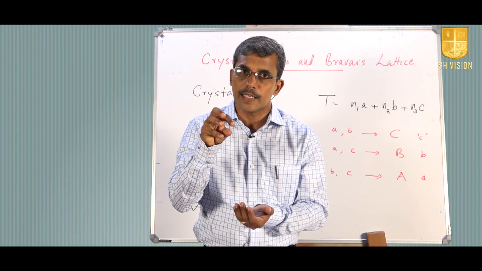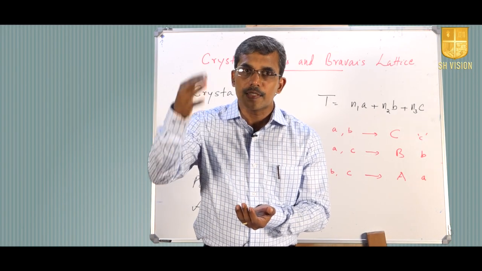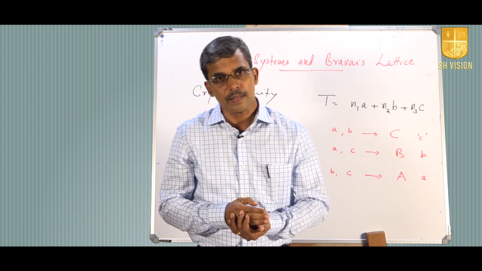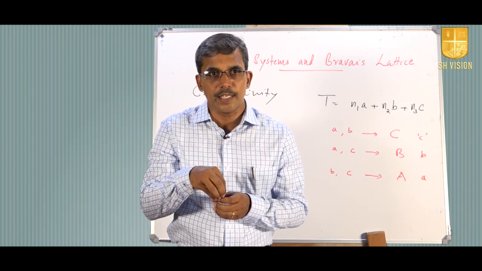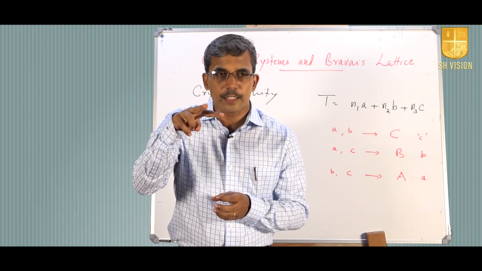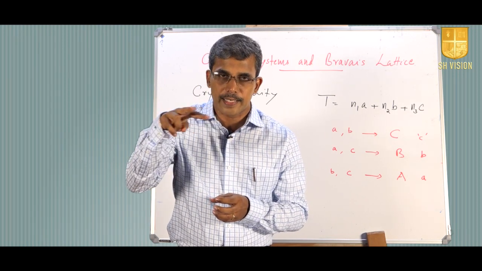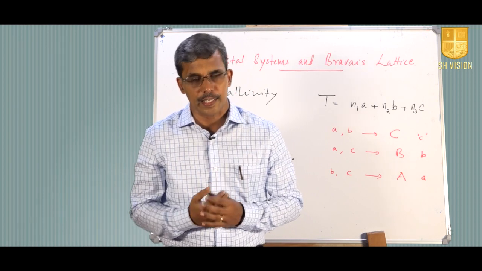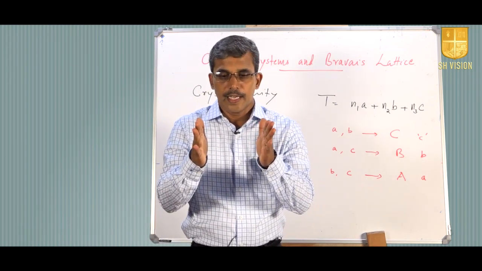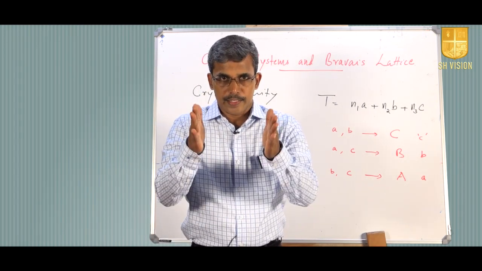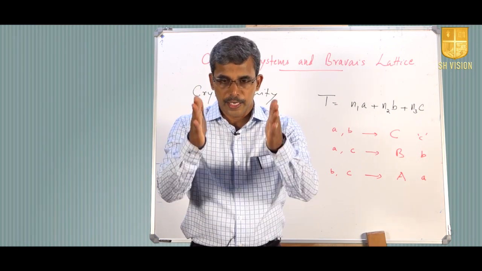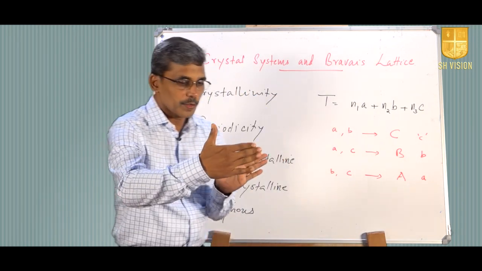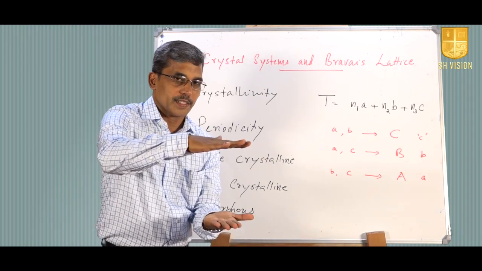So, let us consider a collection of these lattice planes. Consider two adjacent lattice planes in a nearby vicinity. We consider two lattice planes along x direction, y direction and z direction. That is along x direction, we can call it A plane, then you have B planes and you have C planes.